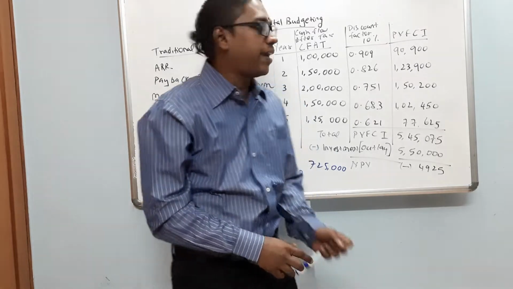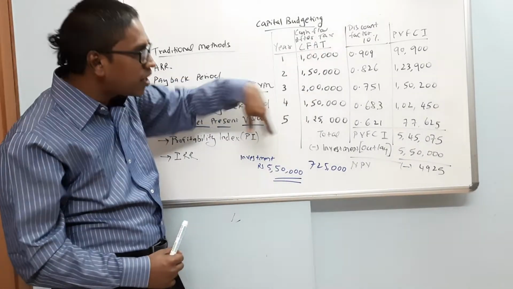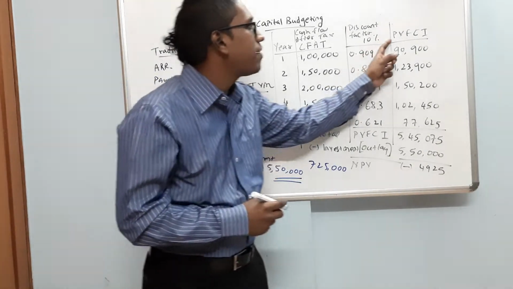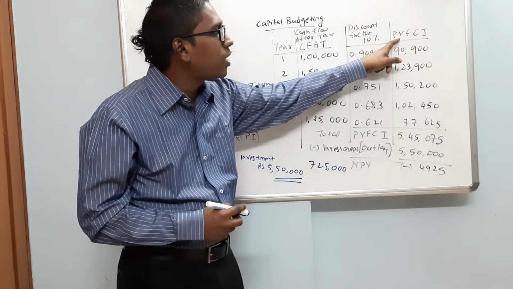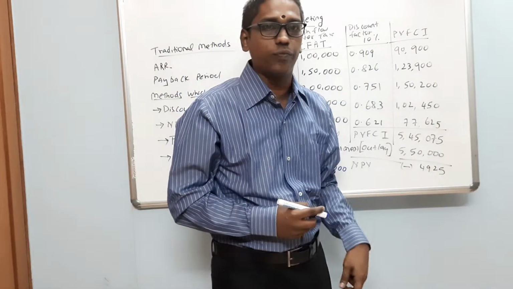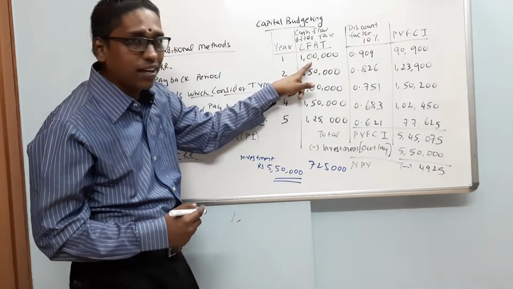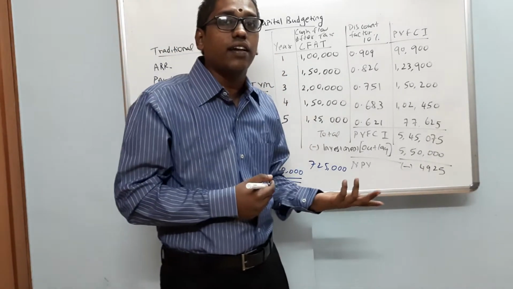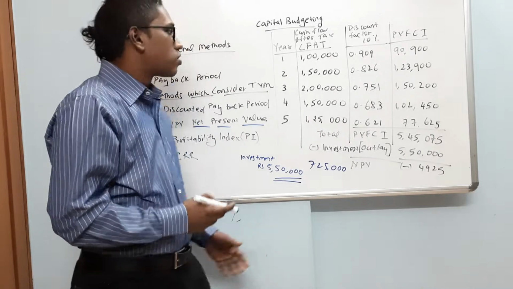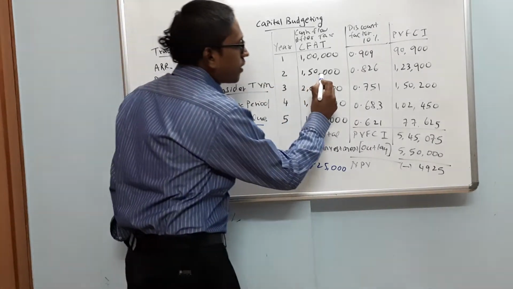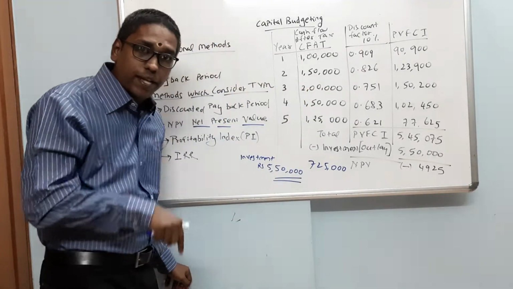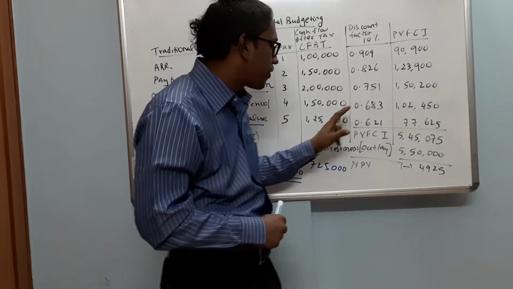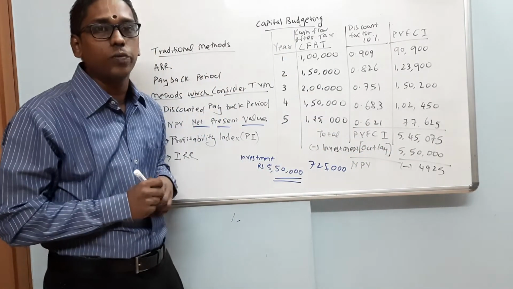Now we need to find, if we are going to receive 1 lakh rupees 1 year down the line, what is today's value? So today's value is PVFCI, present value of future cash inflow. Future cash inflow is 1 lakh, जो एक साल के बाद मिलने वाला है, उसका आज का वैल्यू कितना है? What is the current day value? So 2 years down the line, you're going to receive 1 lakh 50,000 rupees. What is the present day value? 5 years down the line, you're going to receive 1 lakh 25,000 rupees. What is the current day value?